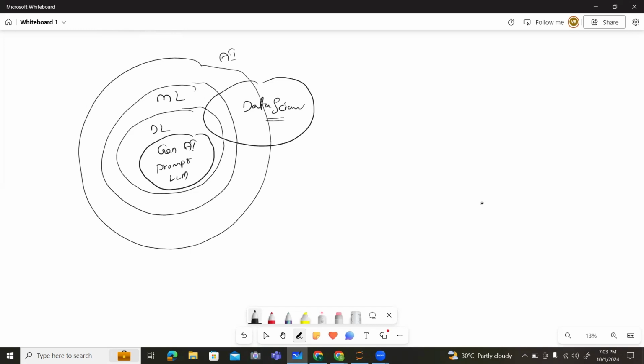Whatever is present in AI, first you need to know about data science. That's the most important thing. If you know data science, we can easily understand artificial intelligence and generative AI. Generative AI, simply we can define, is used to generate new text, new videos, new images, or new things.